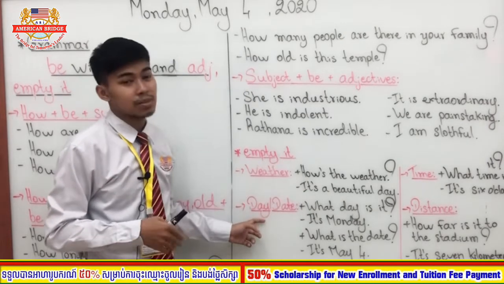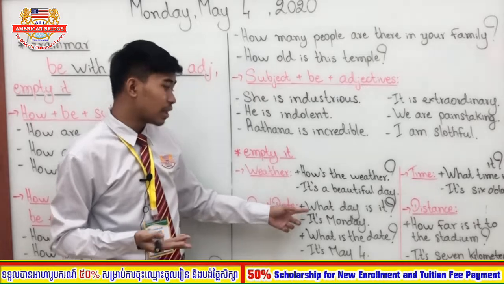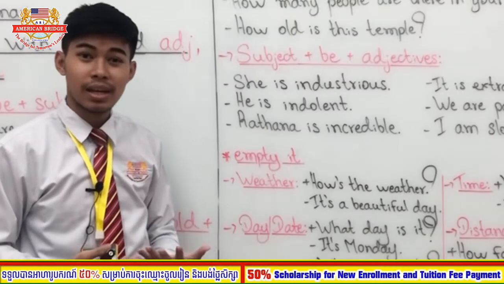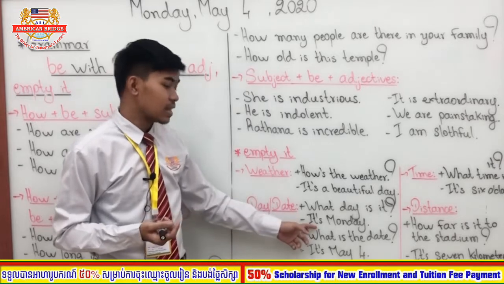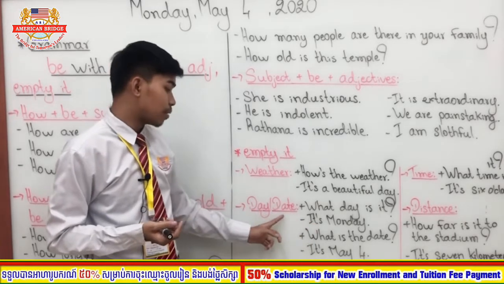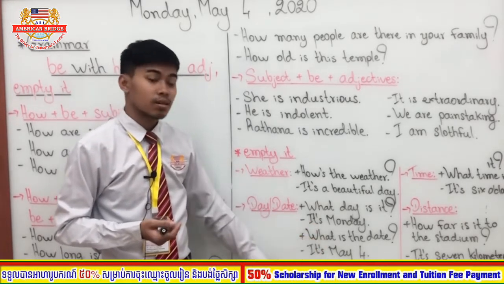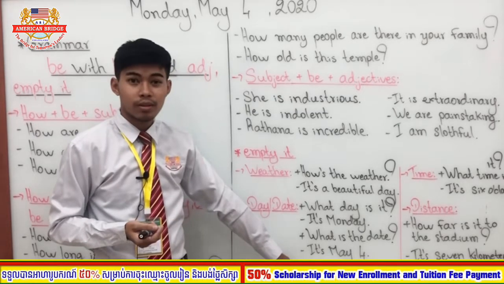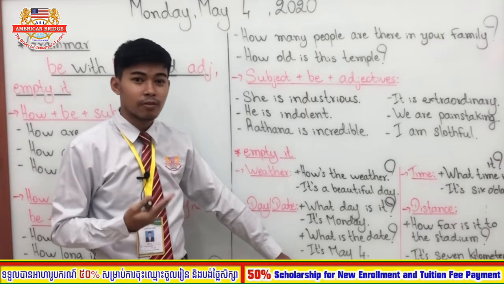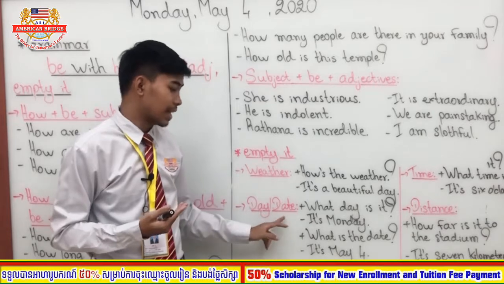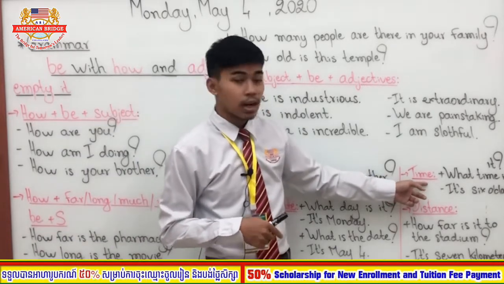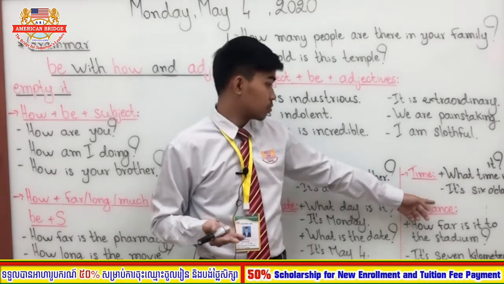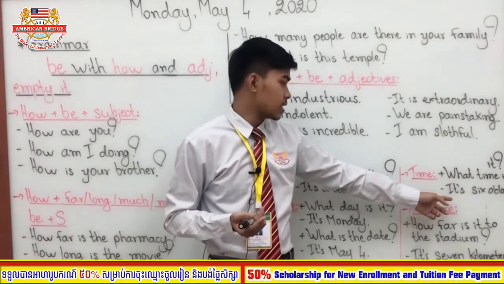And then when we ask about day or date, for example, what day is it today? It's Monday. So today is Monday, right? So it here is empty it. And also about date, what is the date? It's May the 4th. So today is May the 4th, right? So it here is also a date. Let's go to the time. What time is it now? It's 6 o'clock. So it here is empty it.